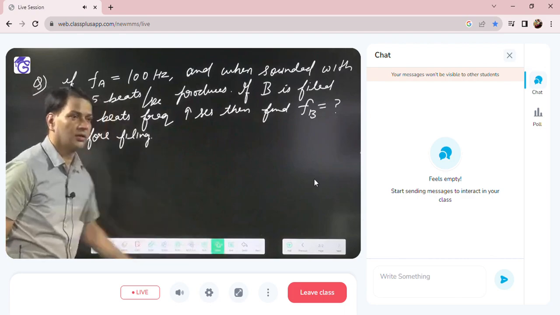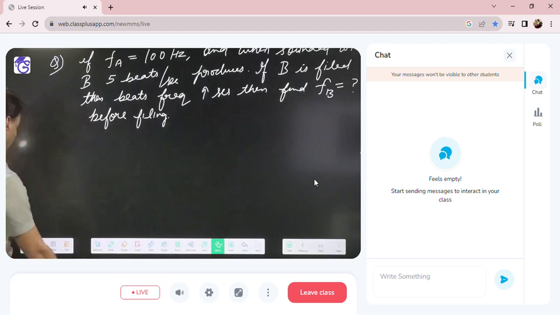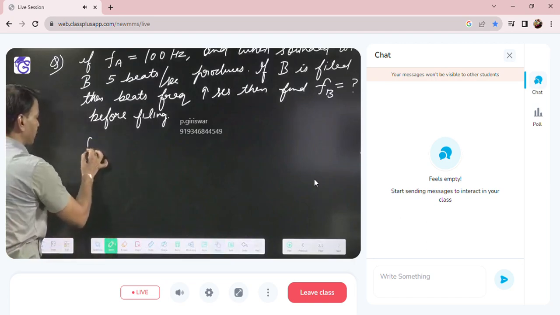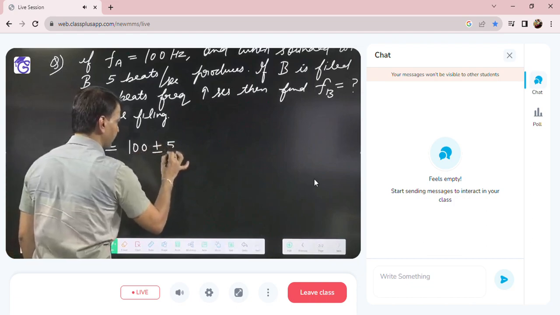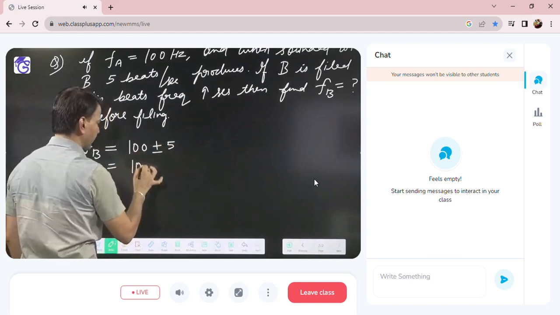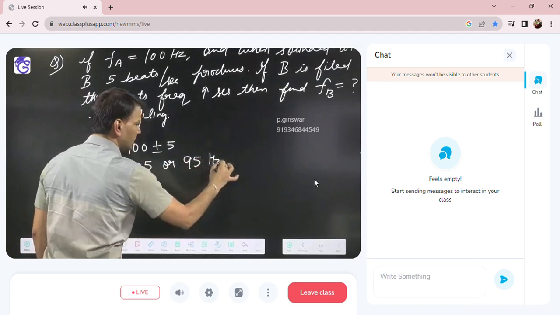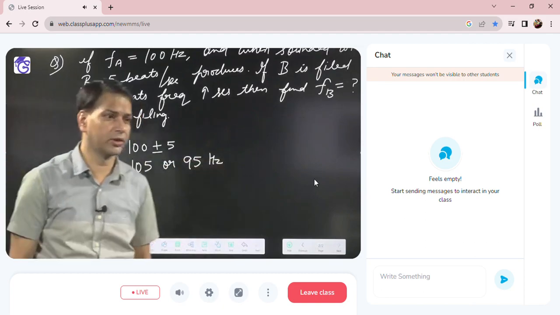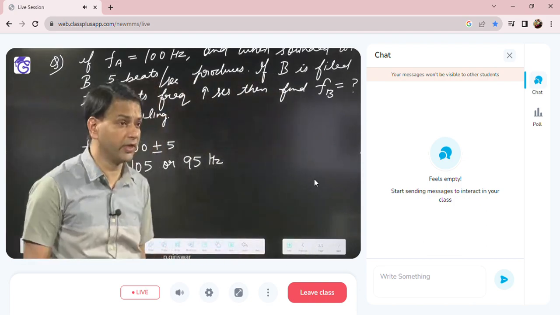So first step is what? First we will find the possible frequency of the unknown. So here unknown is what? B. Possible frequency of B, what we will write? 100 plus minus 5. Then we can say what? 105 or 95 Hertz. So these are the two possible answers of B. Okay. Now when we file the B, frequency of B will increase.